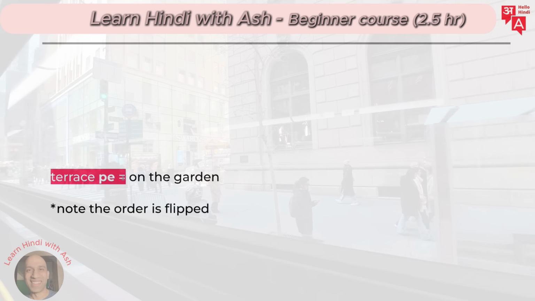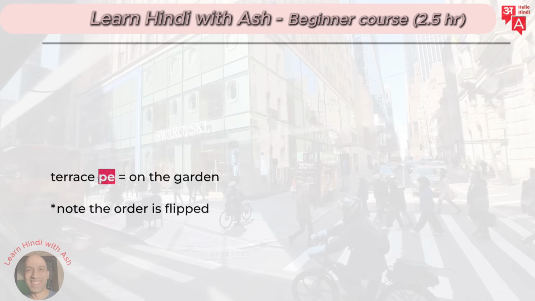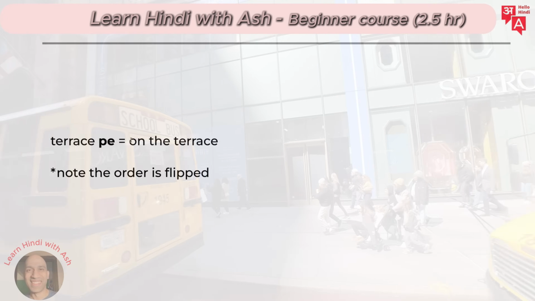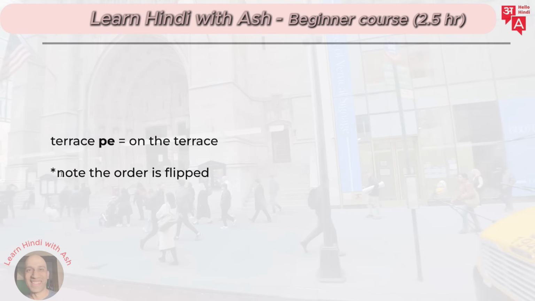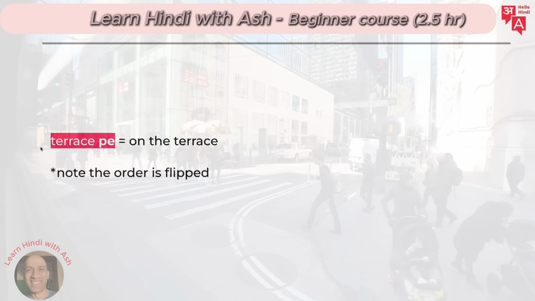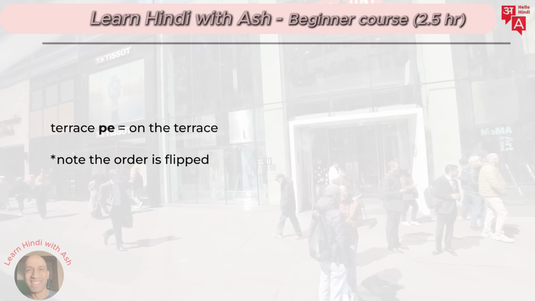Okay, so how do you say this? Terrace pay. Same idea. You flip it. The order is always flipped. You say terrace pay, on the terrace. All right, so let's look at this terrace pay now. Pay means on, and remember the order is flipped. So you'll say terrace pay, which means on the terrace. So terrace on, that's what you mean. Or roof on the roof, you'll say roof on.